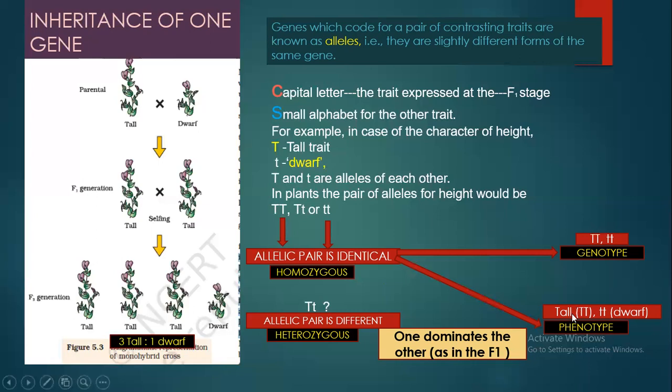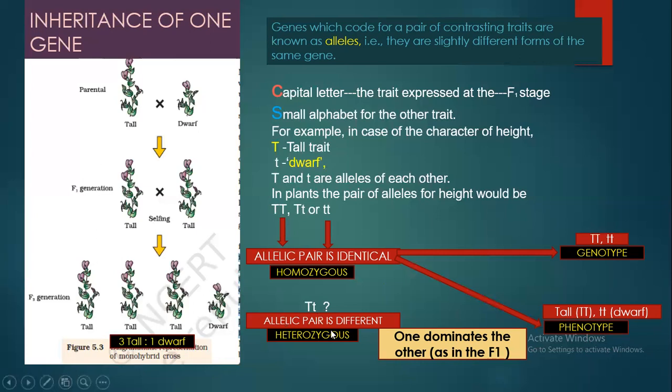So that tallness or dwarfness is the phenotype, which you are able to observe from outside. So if we are writing tall and dwarf, that is phenotype. Okay. What if the allelic pair is different? What would be the phenotype in this case?